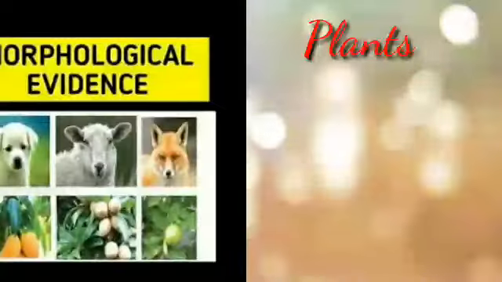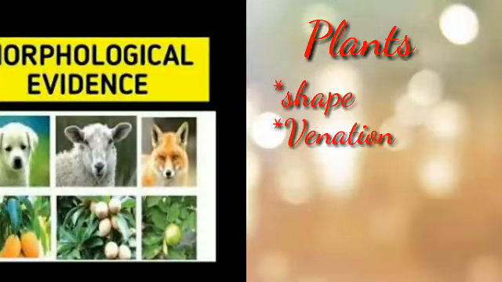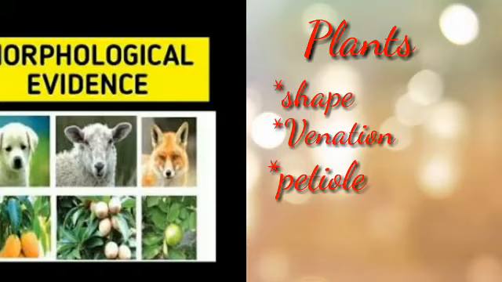If you observe the plants, their leaves show some similarities in their shape and their venation. Venation means the veins in the leaf, which are in some particular pattern. You have learned venation in the previous standard also: parallel and reticulate venations.